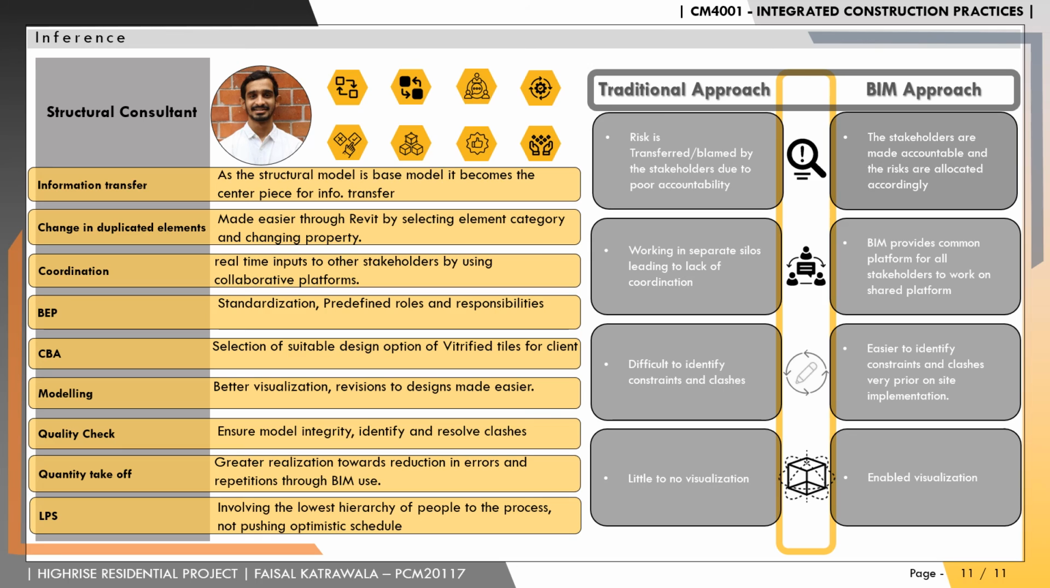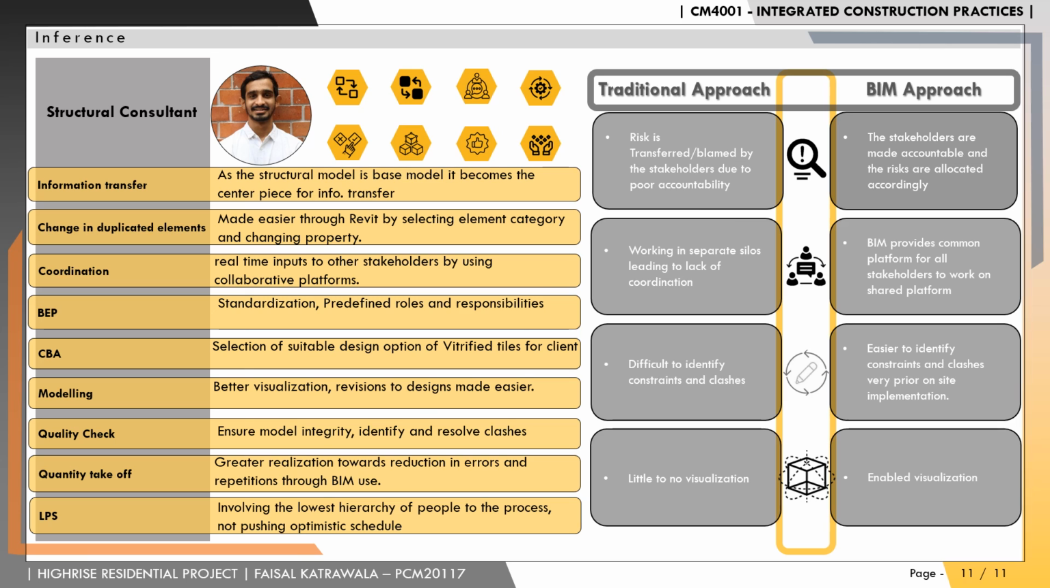The key inferences derived from the whole process are as follows. First, information transfer. As the structural model is the base model, it becomes the centerpiece of information transfer for all other model elements. Thus, information transfer is more important for structural consultant. Coordination. Coordination was made easier through using different collaborative tools such as Plannerly, Visiline, BIM 360, which also helped in tracking the activities of other project stakeholders and help in giving real-time inputs.